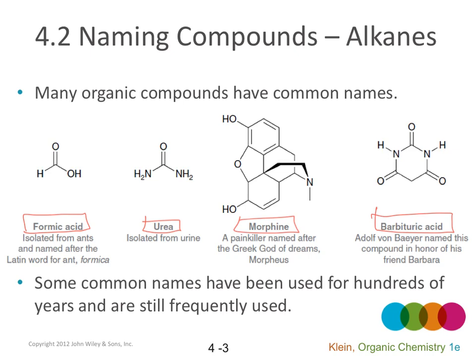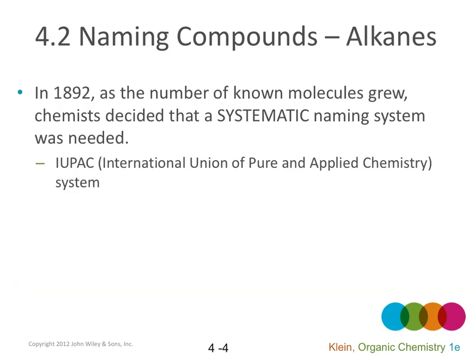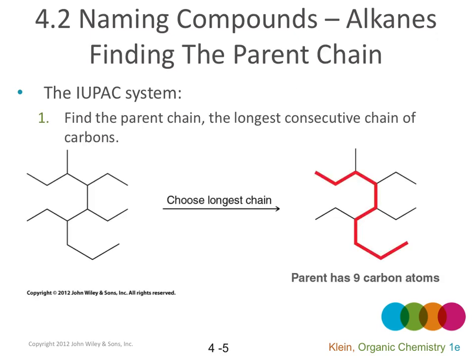For that reason, chemists decided to come up with a system to name organic compounds, and they called this system the IUPAC system. It stands for International Union of Pure and Applied Chemistry. We can use the IUPAC system to name alkanes.